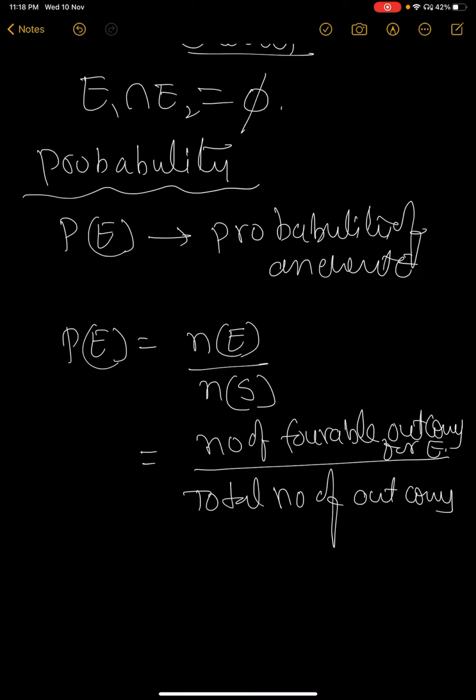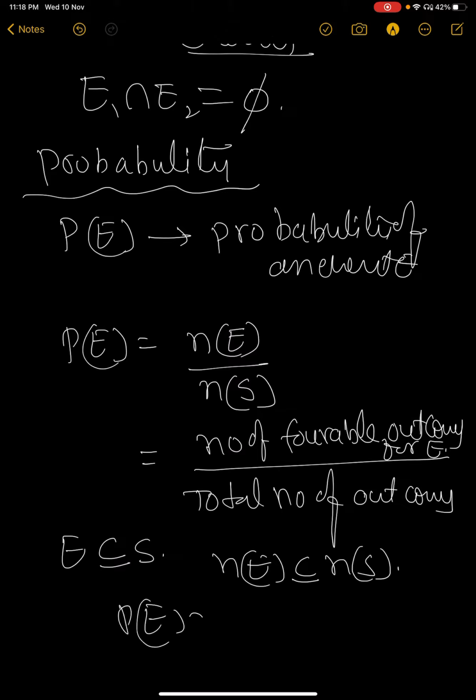Always E is a subset of S, subset or equal to S. So n(E) is also less than or equal to n(S). If it is equal to n(S), we will have P(E) is equal to 1. That is the reason this value is always 0 less than or equal to P(E) less than or equal to 1, because this is a proper fraction, n(E) less than n(S).